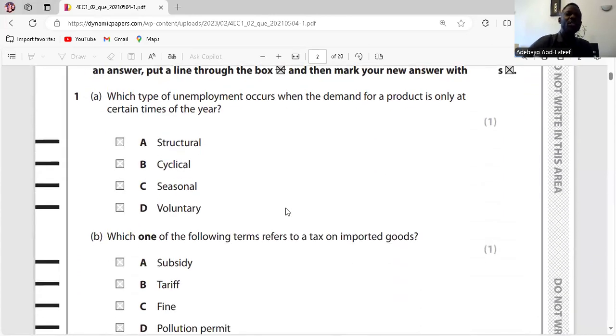Question 1. Which type of unemployment occurs when the demand for a product is only at certain times of the year? At certain times, a specific period of the year. That means seasonal. So the answer is seasonal.